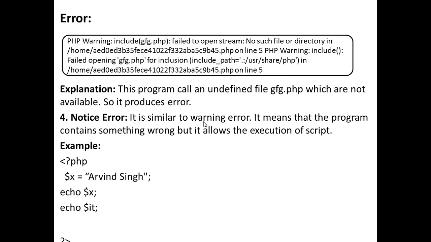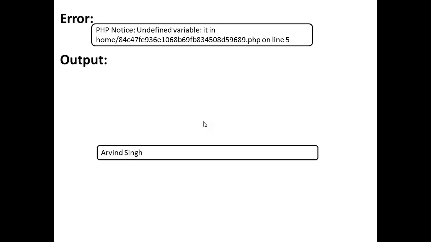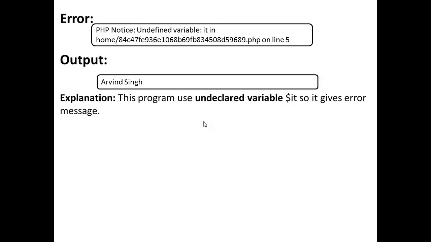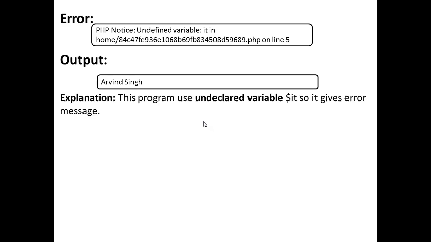Is that clear? Now, echo $it. So we have not declared any variable called $it and I'm executing it. This kind of error will produce "undefined variable: it" at line number 5. This program uses the undeclared variable $it, so it gives an error message. Okay, so this is all about number 1, compilation and its types.